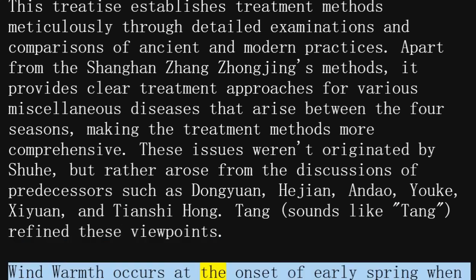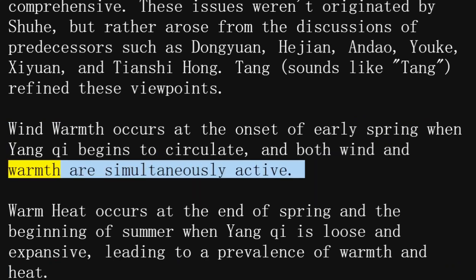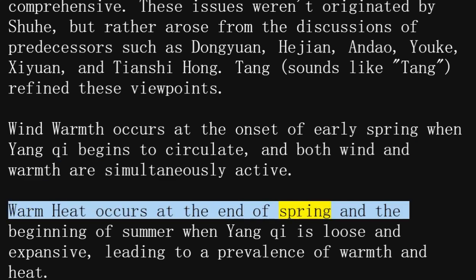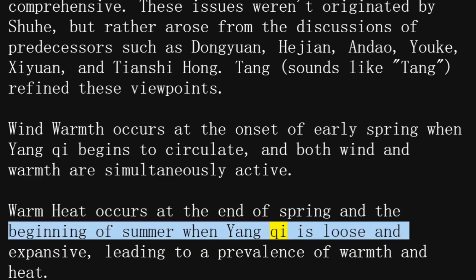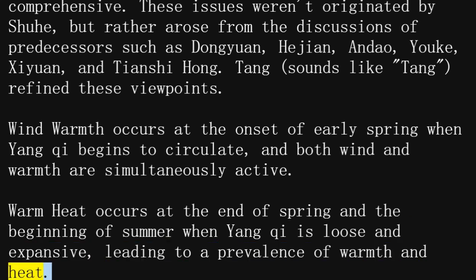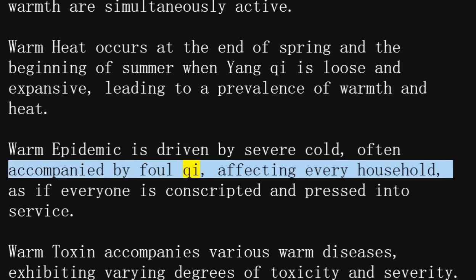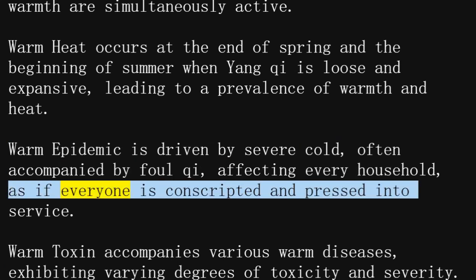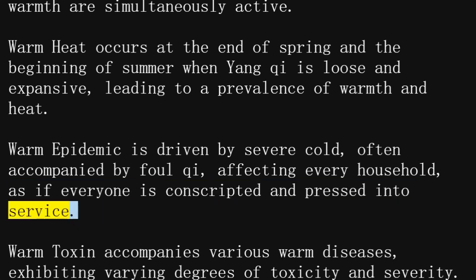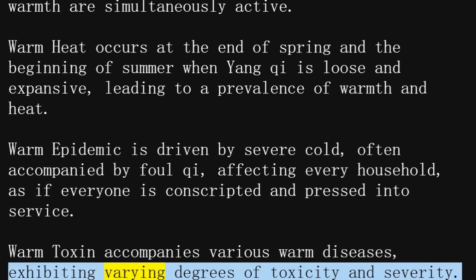Wind warmth occurs at the onset of early spring when yang qi begins to circulate, and both wind and warmth are simultaneously active. Warm heat occurs at the end of spring and the beginning of summer when yang qi is loose and expansive, leading to a prevalence of warmth and heat. Warm epidemic is driven by severe cold, often accompanied by foul qi, affecting every household, as if everyone is conscripted and pressed into service. Warm toxin accompanies various warm diseases, exhibiting varying degrees of toxicity and severity.